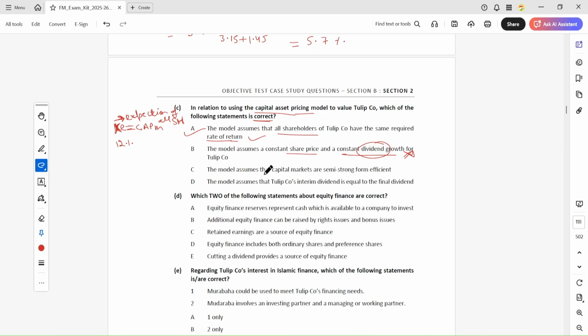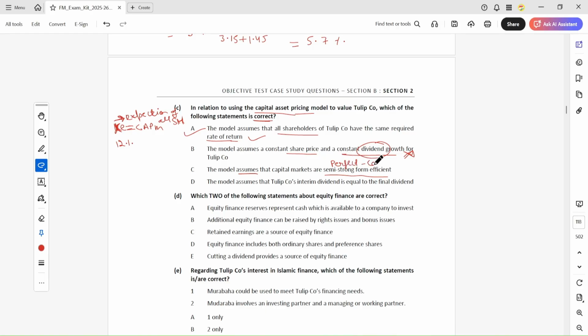Okay, the model assumes that capital markets are semi-strong. This is not the assumption. The assumption is a perfect capital market.